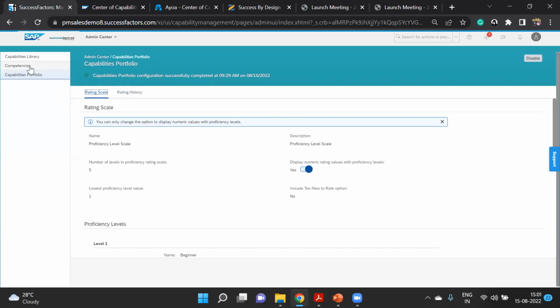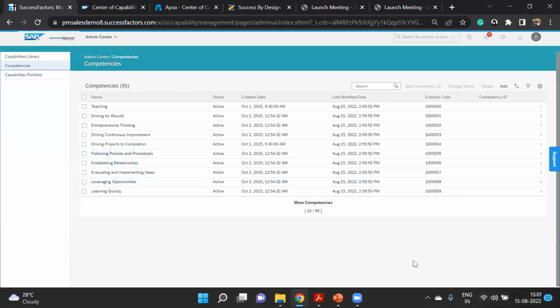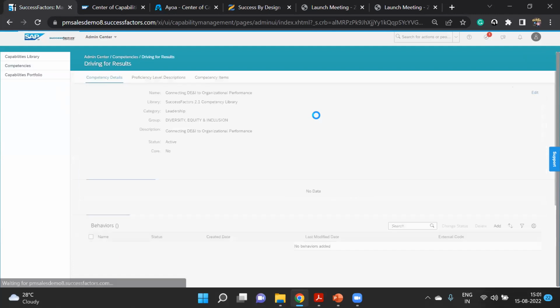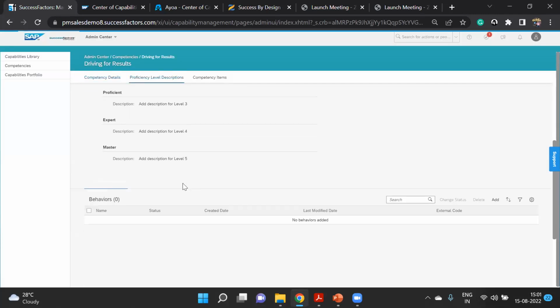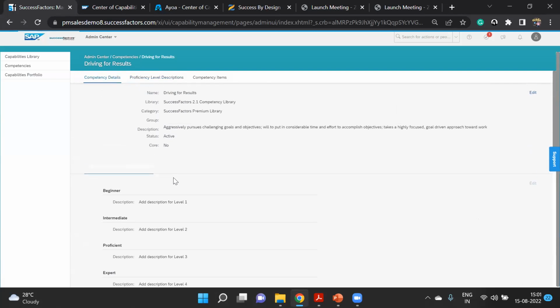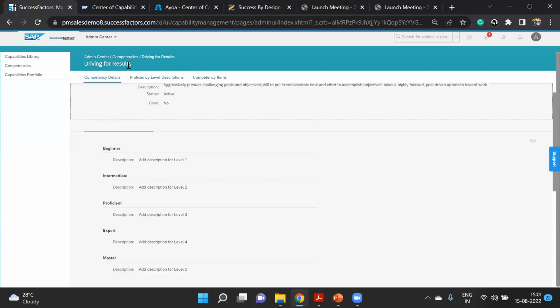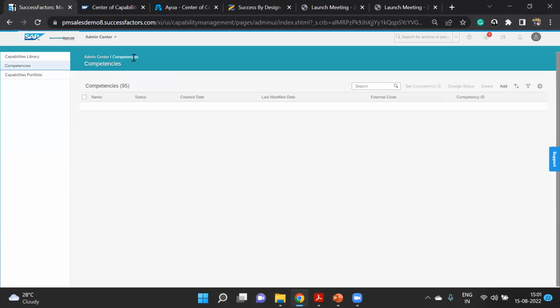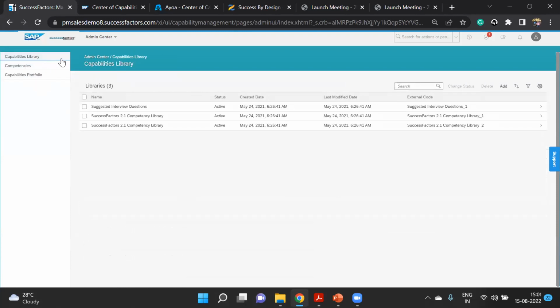Now coming to the last part, competency. Here we have already discussed. In this system we have 90 plus competencies, and for every competency you can see further details, because these 5 things we have already assigned. So these 5 things will now be coming here, the proficiency level. So all the details you can see. I think this is all about your competency library.